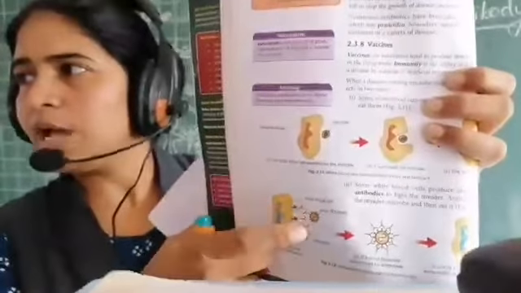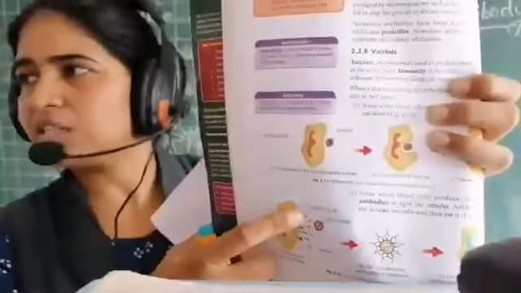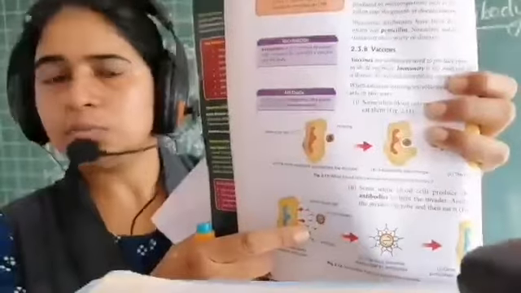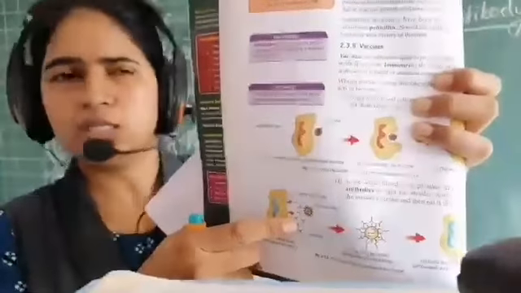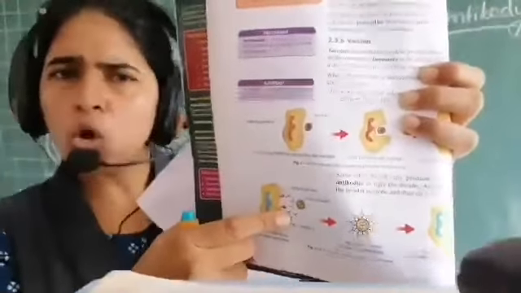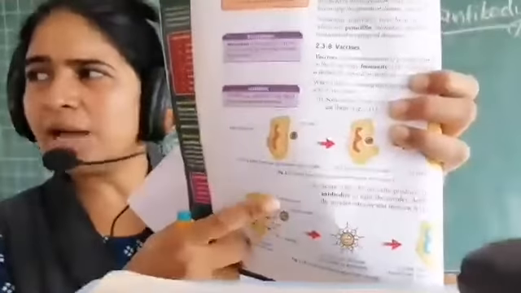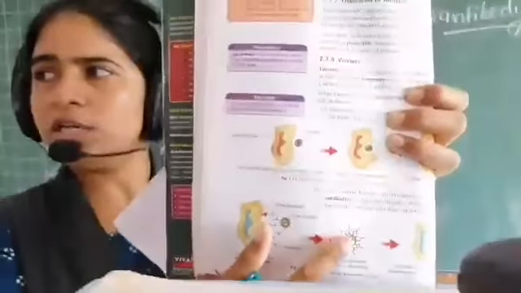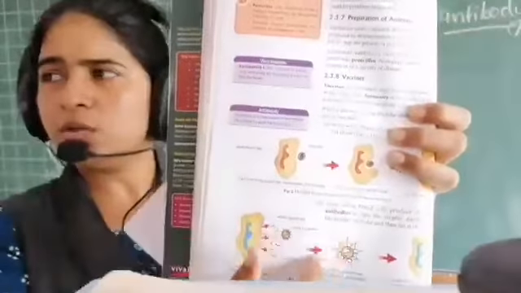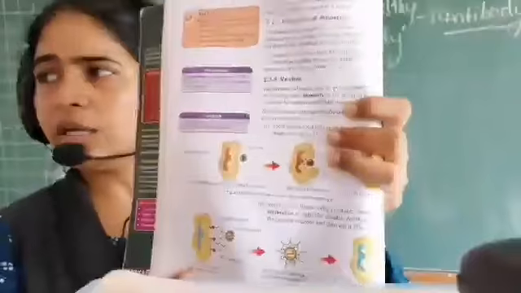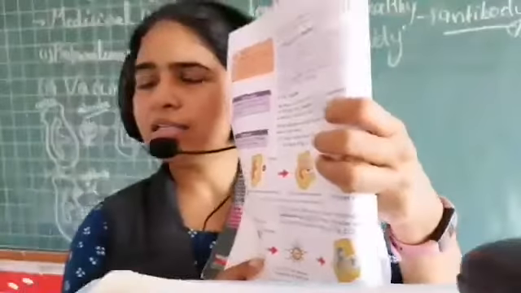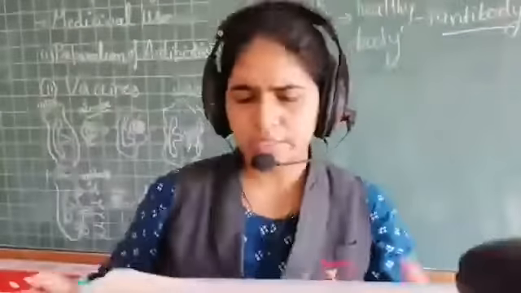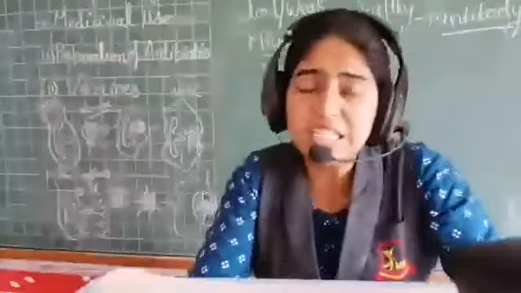So the WBC has produced, here you can see the Y-like structure, black Y, that are antibodies. So WBC has produced antibodies. The soldiers WBC ने भेज दिए. Go, my soldiers, and attack the microbe. Here is your microbe, right? And then what do the antibodies do? They surround the microbe. उन्होंने microbe को surround कर लिया. And at last, after taking it in arrest, what do soldiers do? Arrest कर लिया, right? It has arrested the microbe.